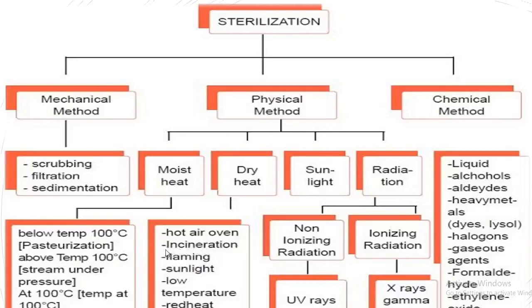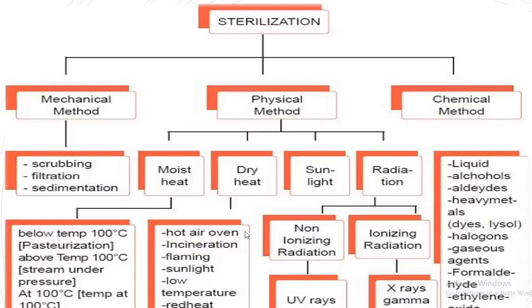Incineration means burning into ashes. Flaming means heating the equipment or article until it gets red hot. Sunlight, we know, is a natural sterilant. Low temperature means just warming up the article we are using. Red hot is just like flaming.